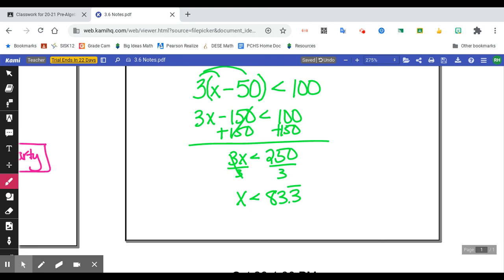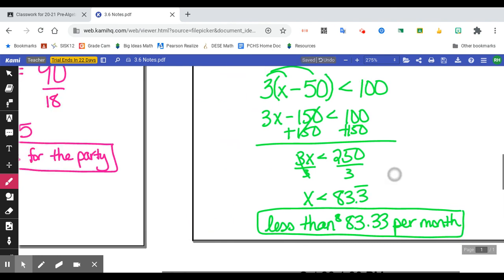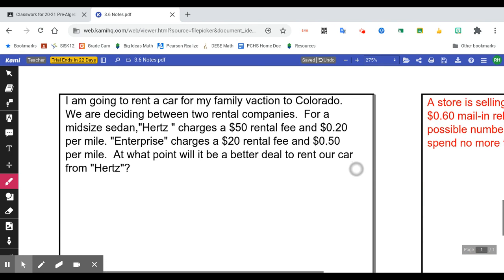Well, that would mean the amount of money it costs every month would be like $83.33. So it is less than $83.33 per month. So if we're asking if they can afford it or not, it would be yes, because they said less than $100. Okay? Couple more here.